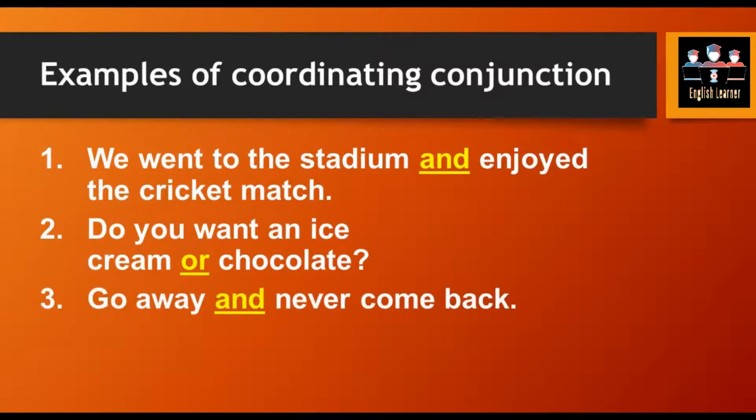Third one is go away and never come back. In this example, go away indicates that someone is asking or requesting someone to go away, and the second part is never come back. Obviously never come back is related to going away, so we have linked these 2 parts by and, which means we are considering both parts of the sentence equally.